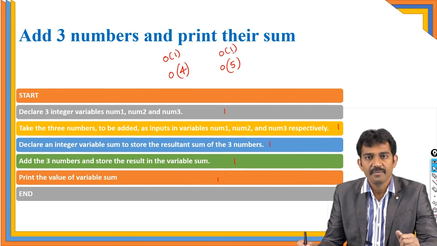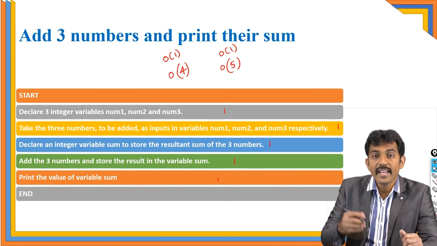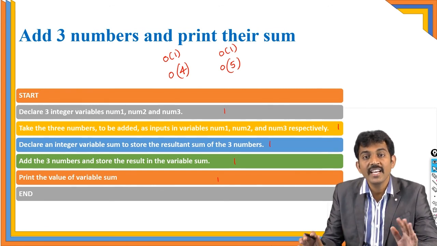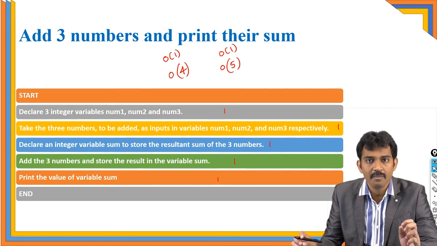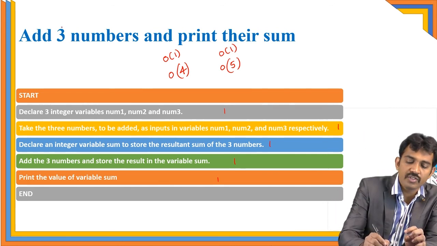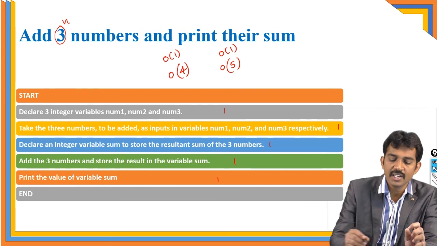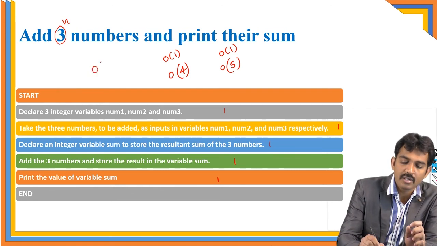For example, if you run a loop and do n operations, say adding n numbers, here it is only 3 numbers. If you write the code with n instead of 3, then you need to store n numbers, so you require n variables.